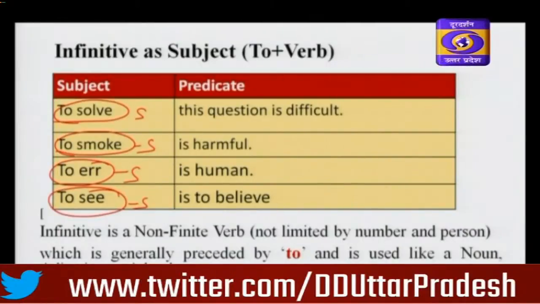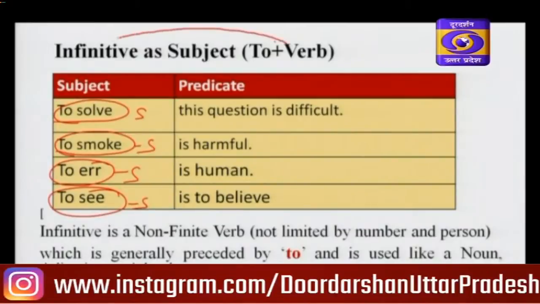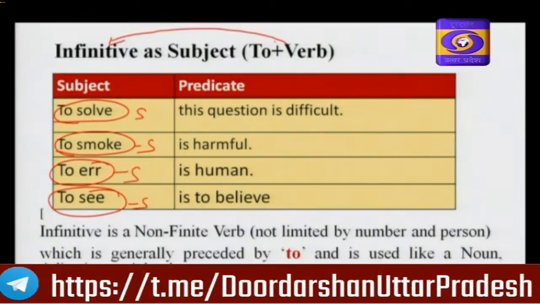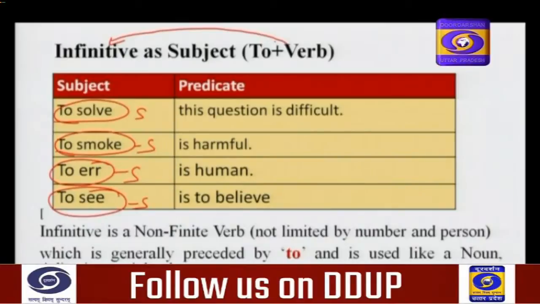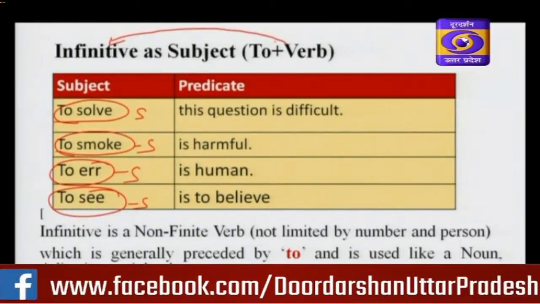Infinitive means to plus verb. When we add "to" before the first form of the verb, it becomes infinitive, and it may be used as subject of a sentence. What is infinitive?